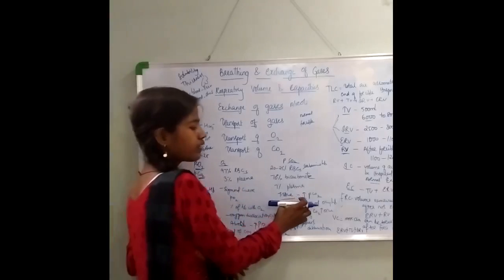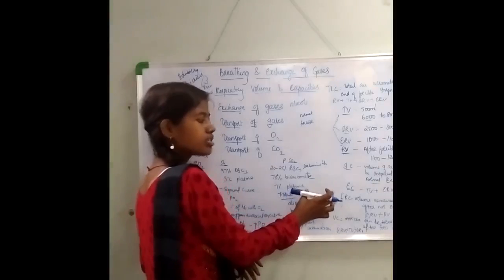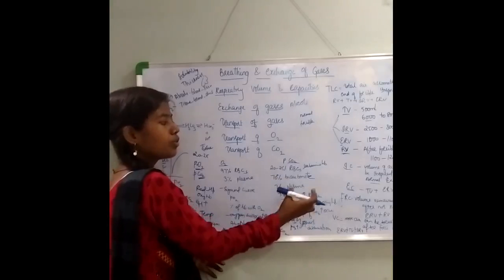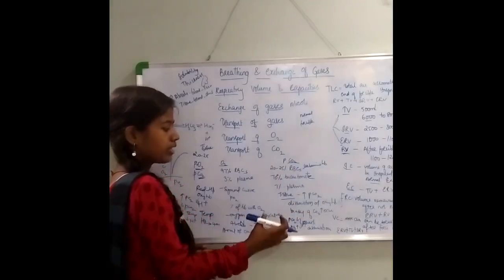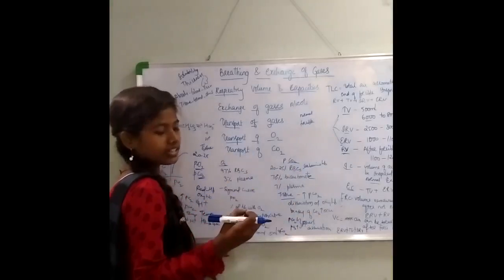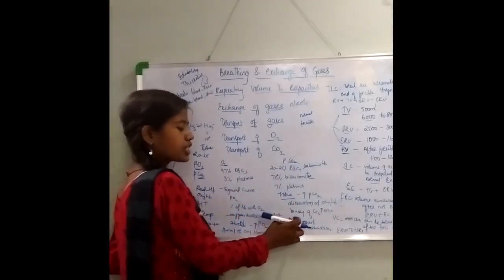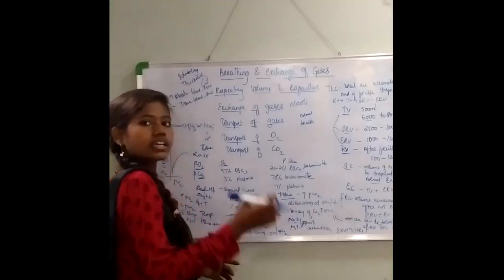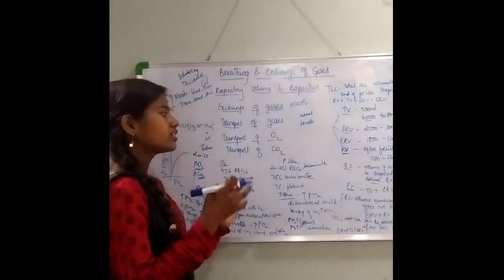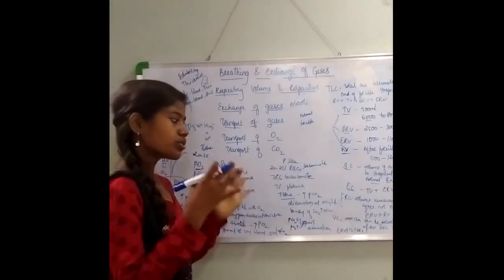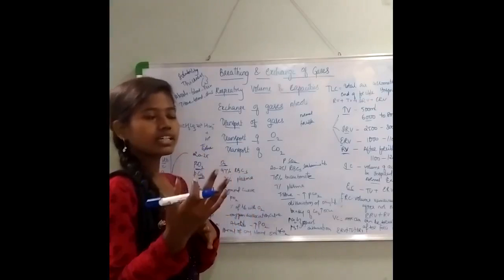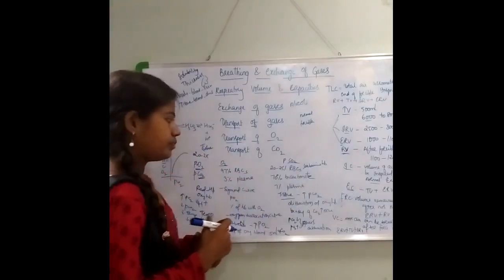So at the tissue level where the partial pressure of CO2 is relatively more, there you have binding of CO2 more and more with the hemoglobin. And at the alveoli region where the partial pressure of CO2 is less and O2 pressure is more, here the carbon dioxide and hemoglobin dissociation occurs. That means the carbon dioxide will get separated from the hemoglobin.